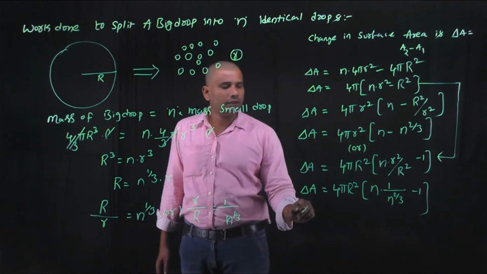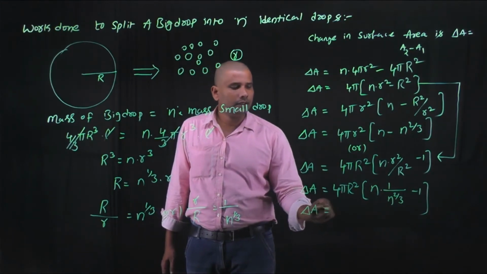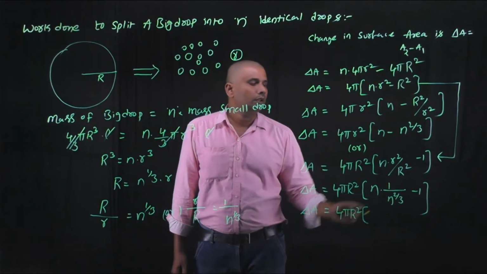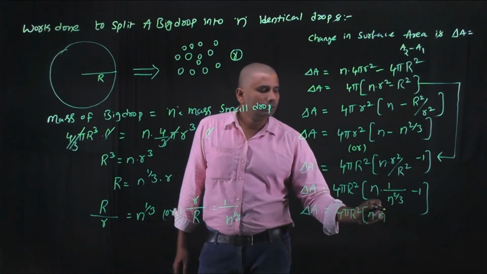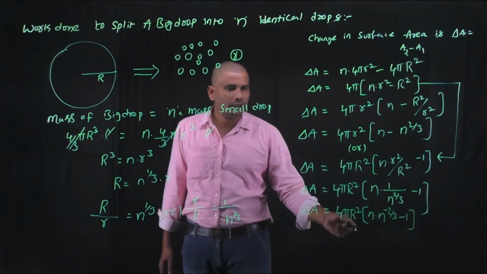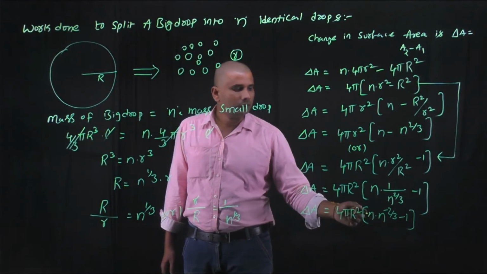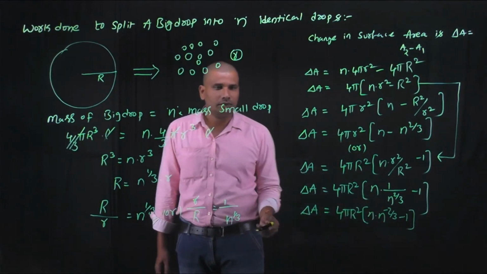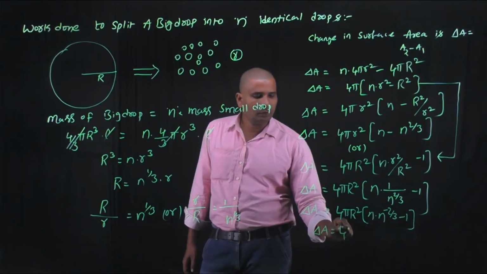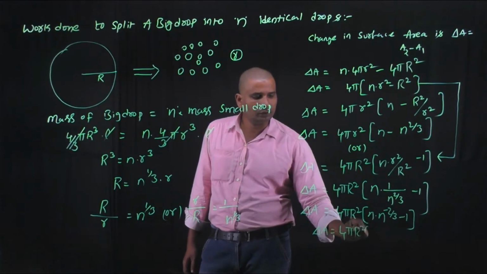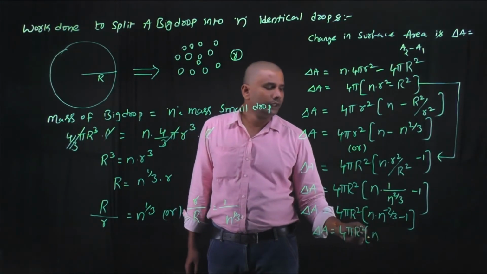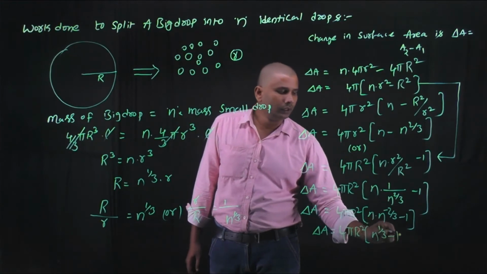And on solving this, we got that delta A is equal to 4 pi r square into n into n power minus 2 by 3 minus 1. Here the bases are equal and the powers are added. That's why we got delta A as 4 pi r square into n power 1 minus 2 by 3, that is 1 by 3, minus 1.